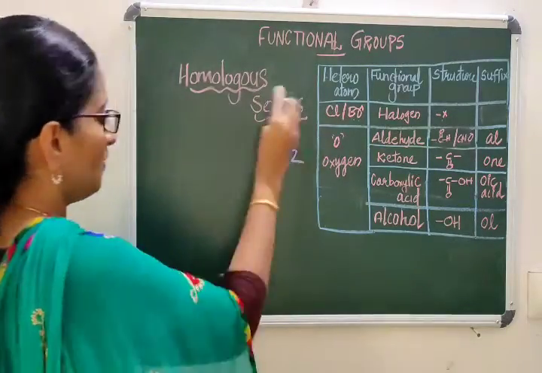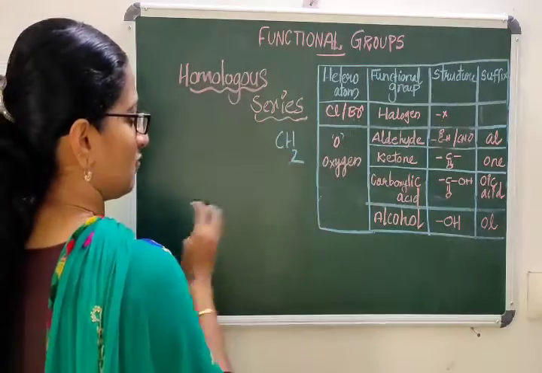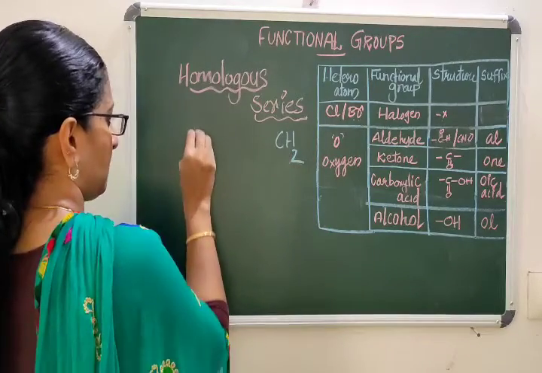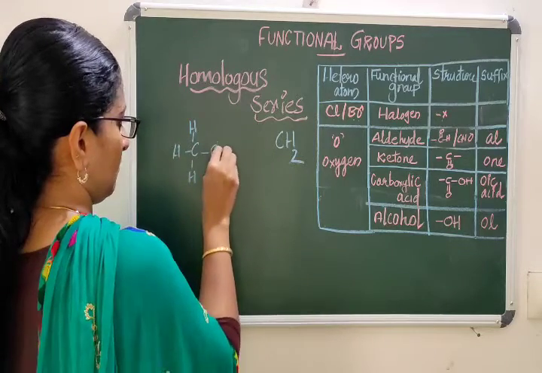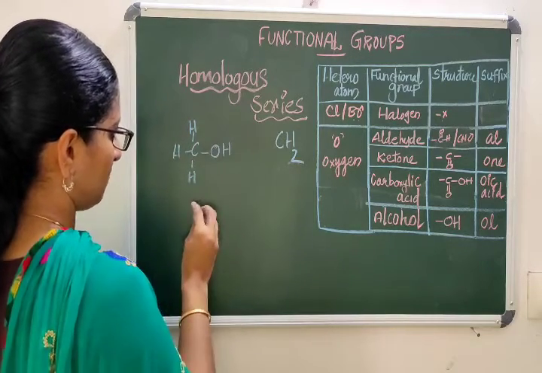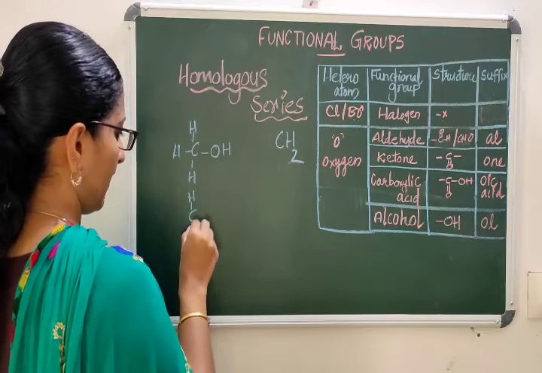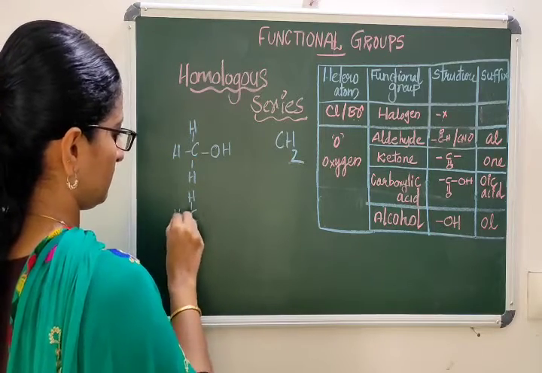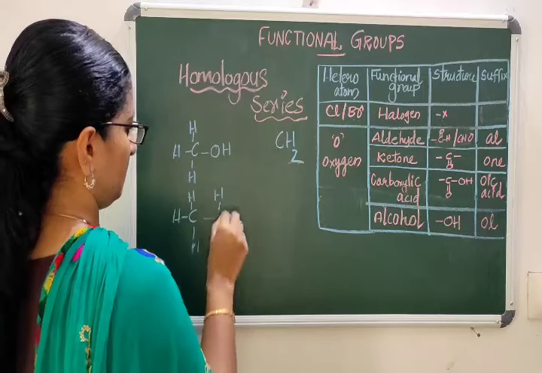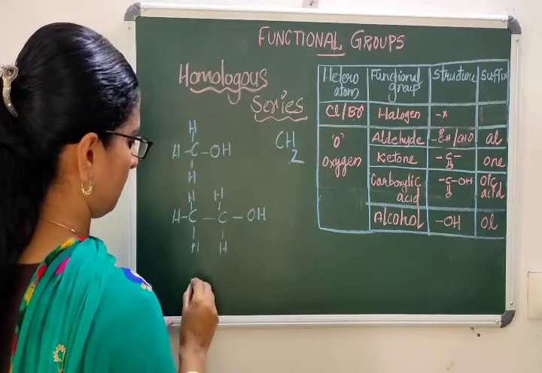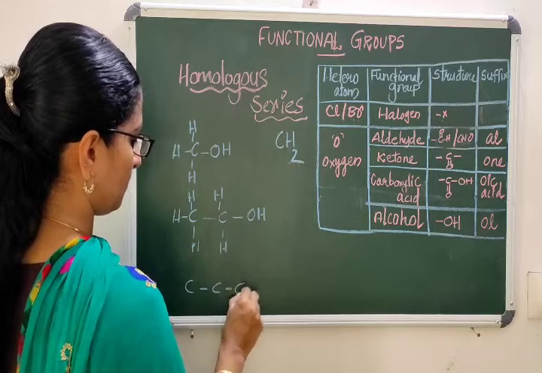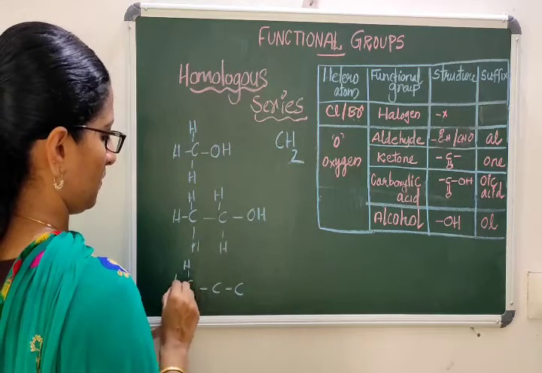If I write the first alcohol, methanol here, the next member will be ethanol, and the next member will be propanol.